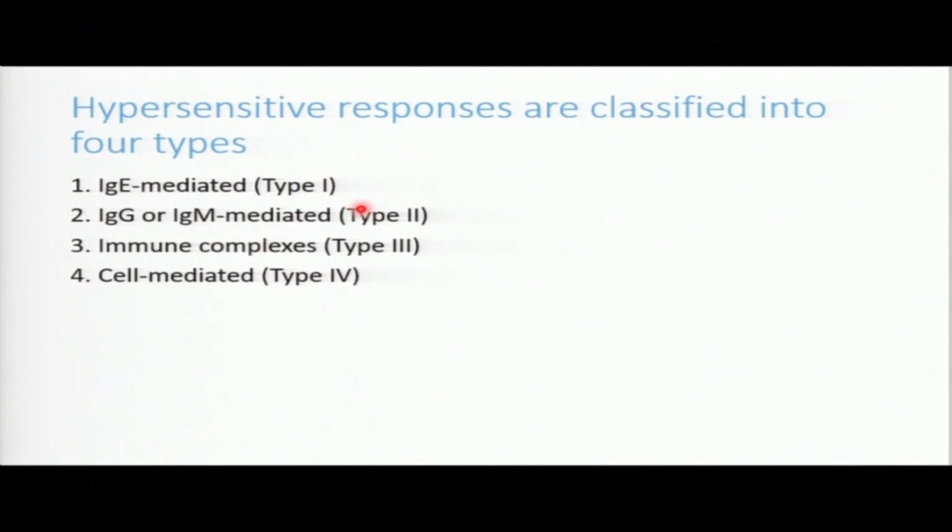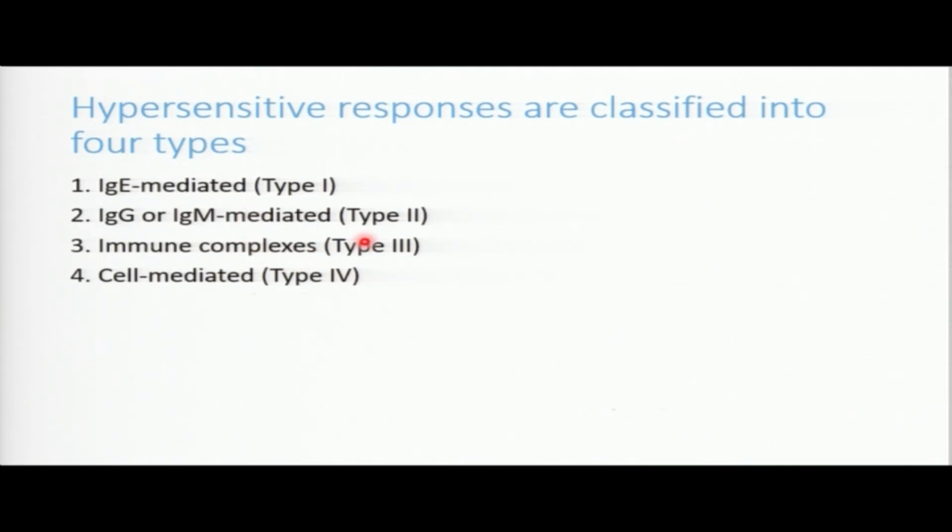We have type 2 hypersensitive responses. This one is going to be mediated by what? By those immunoglobulin G and M. Once they are the ones responding, this kind of allergic or hypersensitive response is called type 2. We do have immune complex.